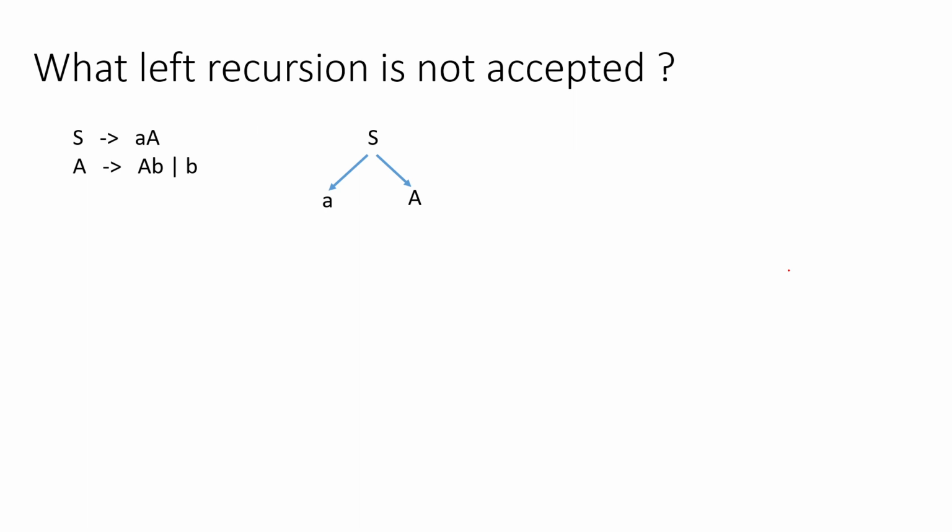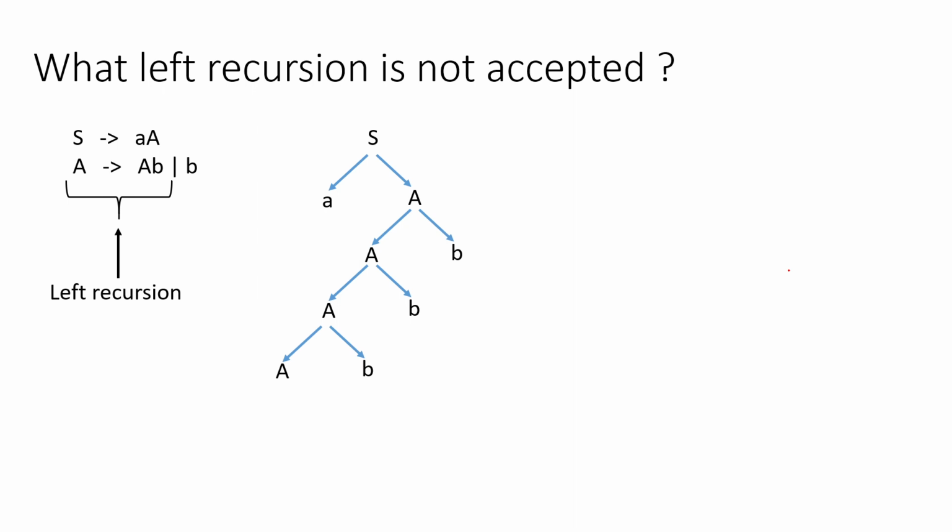Now if we start expanding the capital A part, using capital A to capital A small b many times, I will get something like this, right? Capital A to capital A small b, again capital A to capital A small b, and so on, and finally I will get a small b. Now this part is called left recursion.